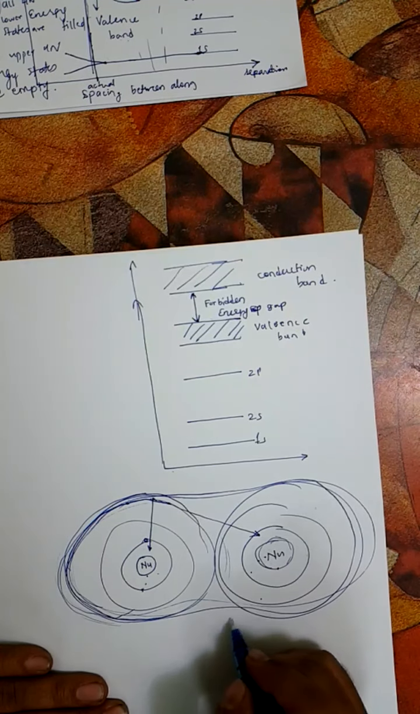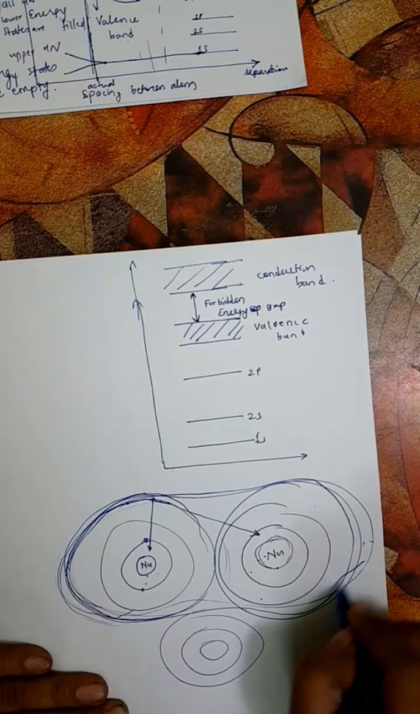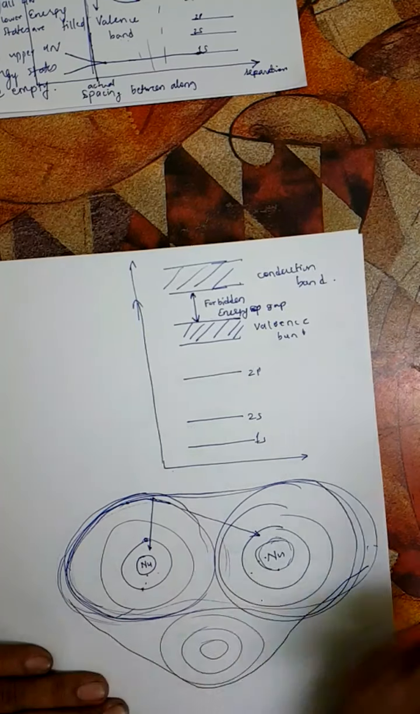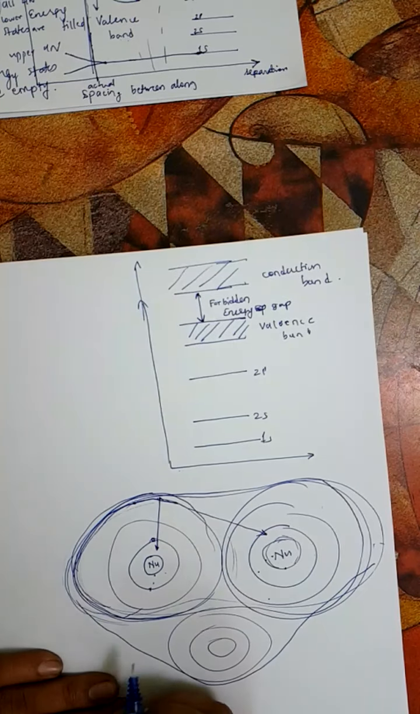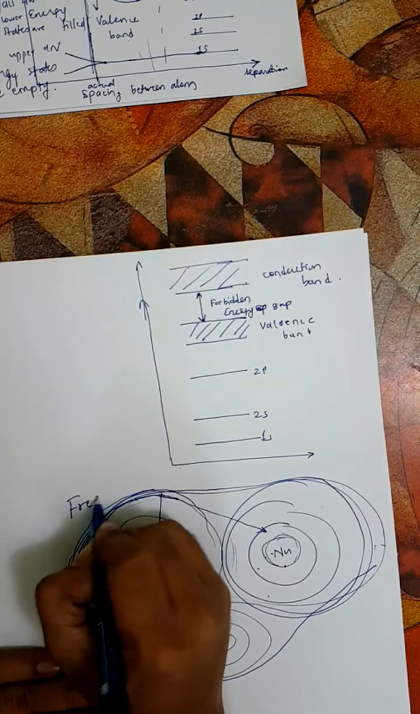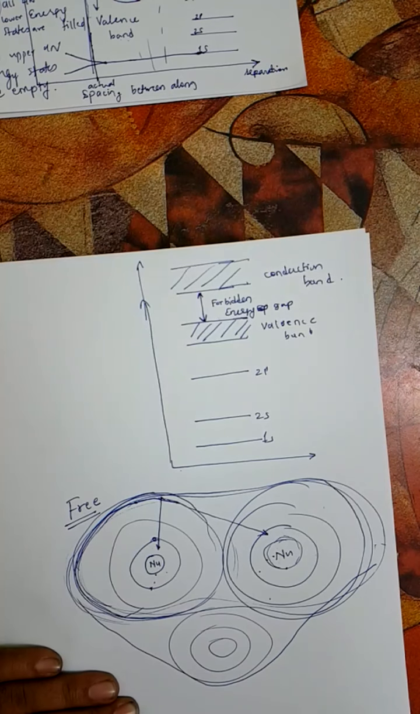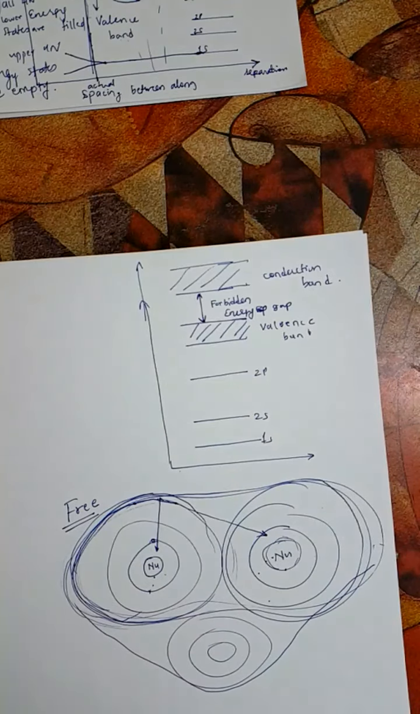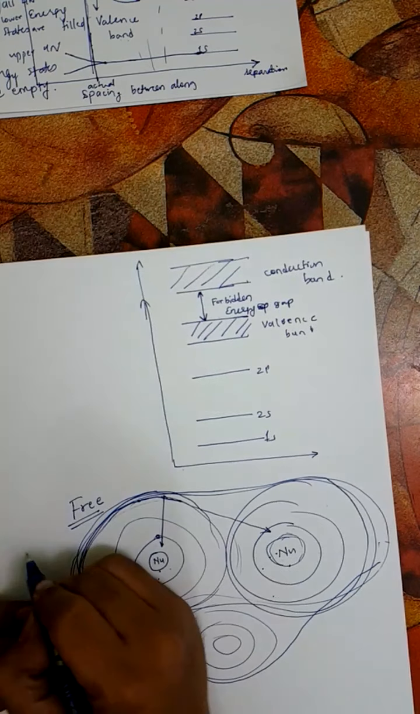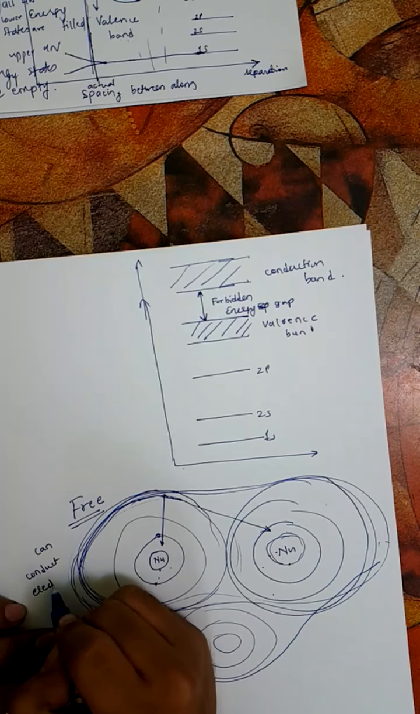And what if we bring 3? Then it can go even to the third atom. And what if we bring 1000? Then it can go everywhere near the 1000 atoms. And we say that this electron has now become free. So what is a free electron? A free electron is an electron which is not exactly bound to a single atom, and actually it is free to move within the entire volume of the material. And so this free electron can conduct electricity because it is free now.